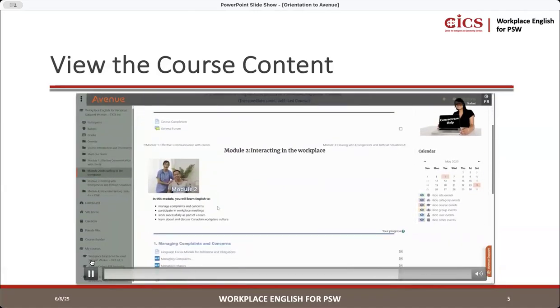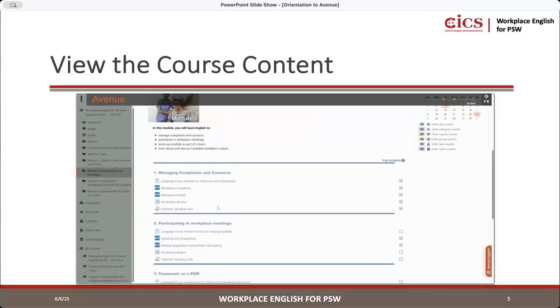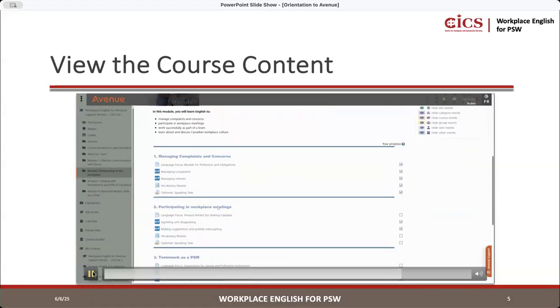So that's our side menu here. You can go to the different modules on our side menu here. So that's how you click to go to the different module. If you want to go to the next one, you can use the side menu.